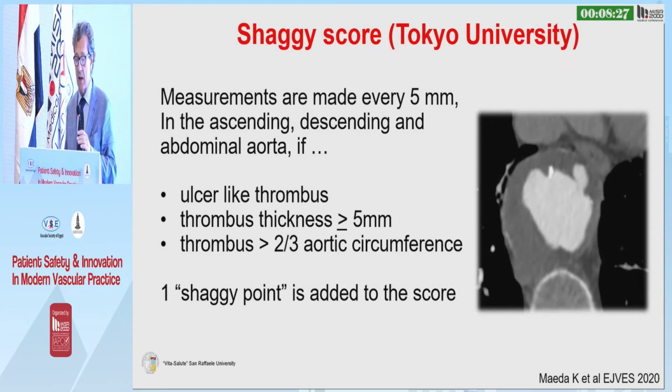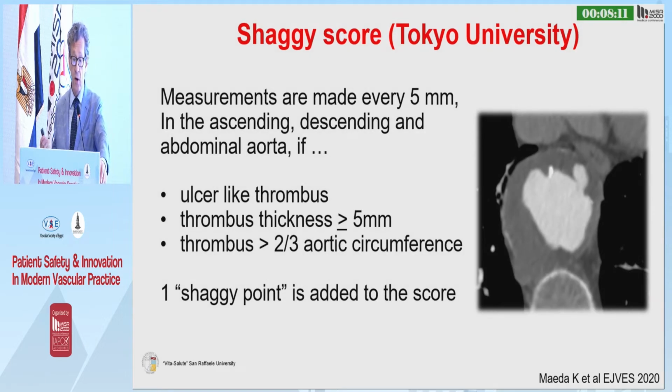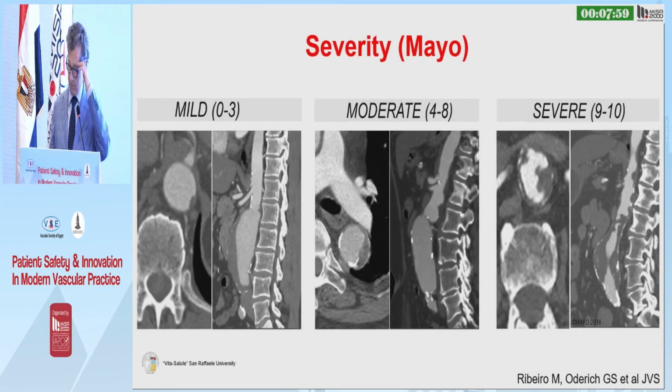And then we have the Tokyo University score, which is a little bit more complex. It looks at different areas of the aorta: ascending, descending, abdominal, and it gives one so-called shaggy point for each one of these items. So ulcer-like thrombus, thickness more than 5 millimeters, or thrombus more than 2/3 of the aortic circumference.